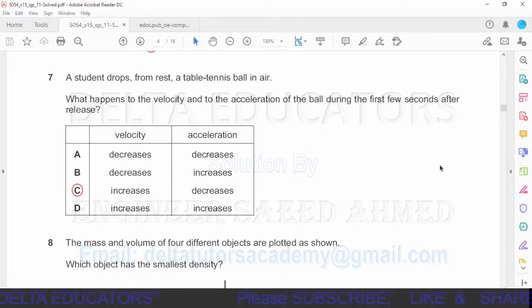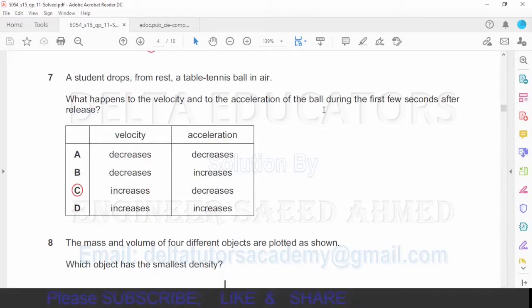Since there is an acceleration, there is a change in velocity, so we can say velocity will increase. Now here in options C and D it is given that velocity increases, so our possible options are C and D. Now what about the acceleration? When the ball starts moving downward, an opposing force starts to build up in the opposite direction, and this opposing force is because of the frictional force of air.